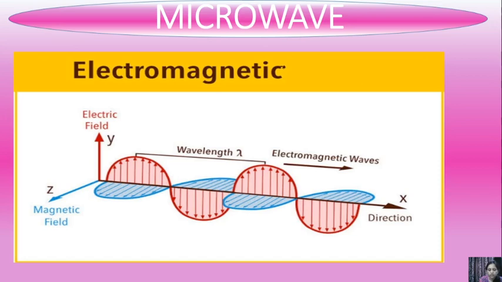In the image, the red color shows the electric field and the blue color shows the magnetic field. So this is the concept of electromagnetic waves, and microwave is an electromagnetic wave. We have seen the previous image of the microwave oven and its working.